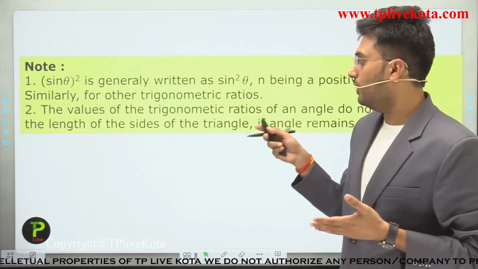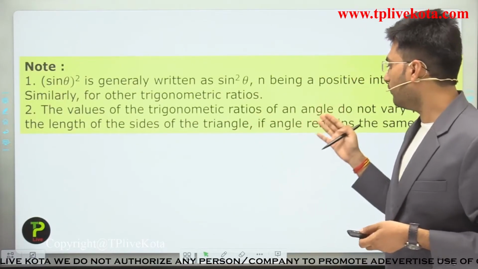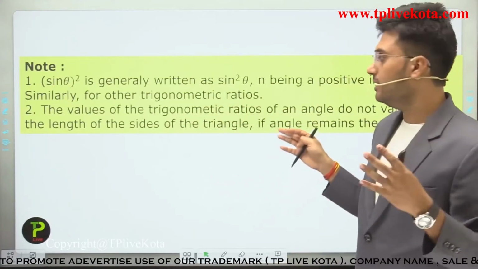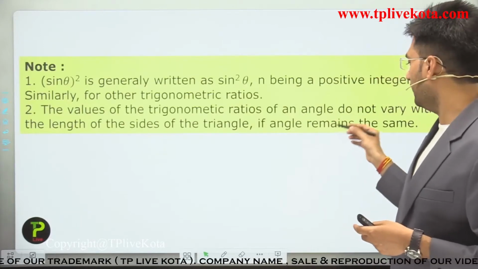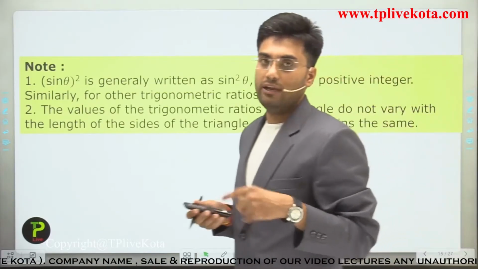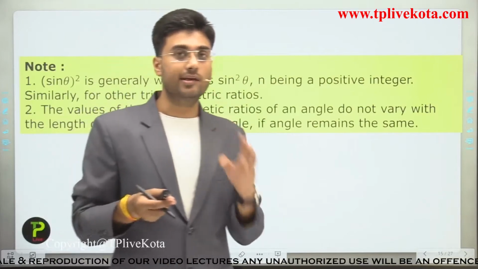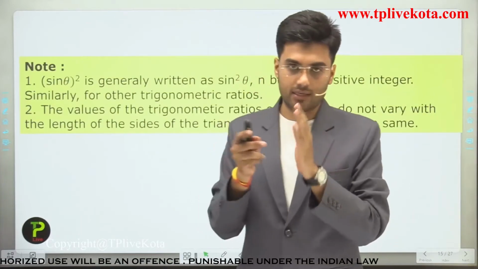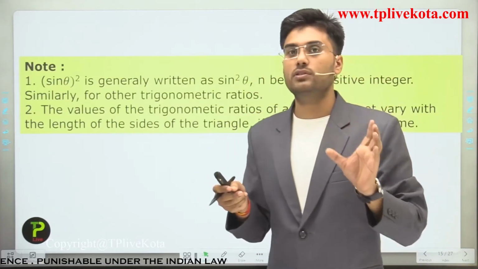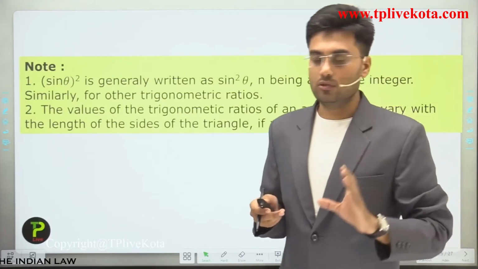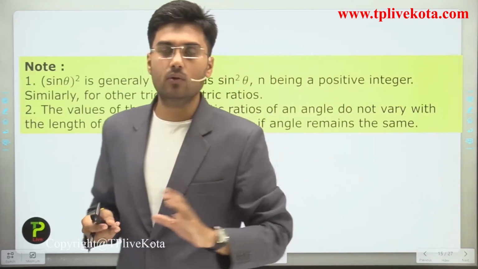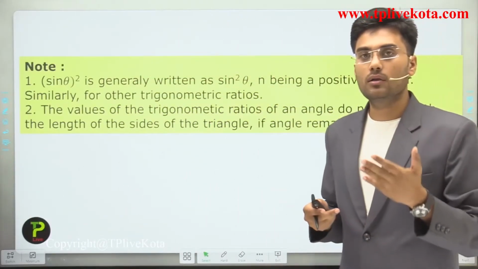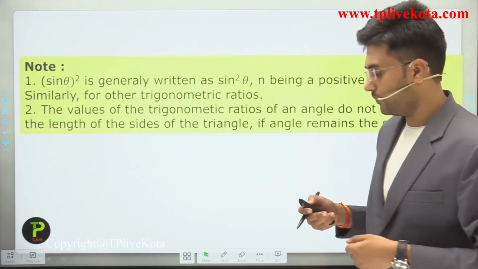Next, the values of trigonometric ratios of an angle do not vary with the length of the sides of the triangle, if the angle remains the same. So if the angle remains the same, then the value of the trigonometric ratio is always the same. It does not depend on the length of the sides of the triangle. Clear? So students, I hope you understand all about this. Let's discuss some interesting examples on trigonometric ratios.